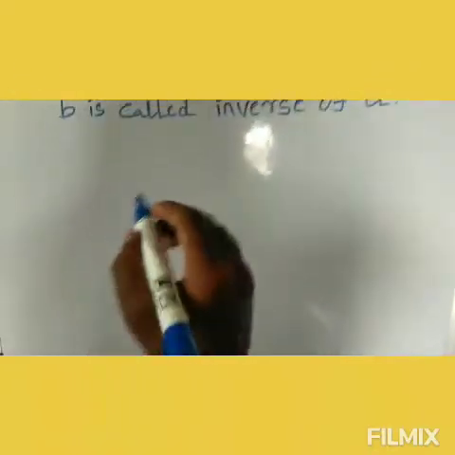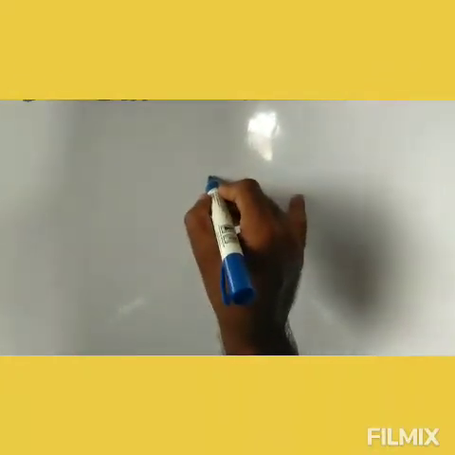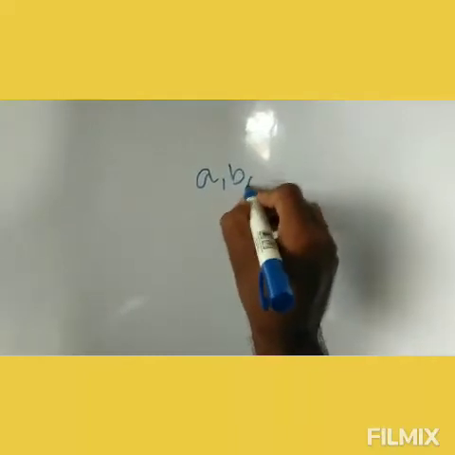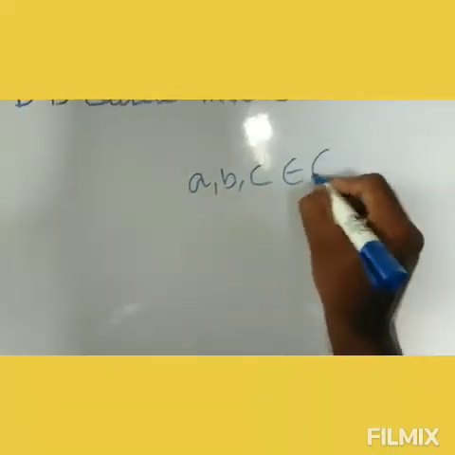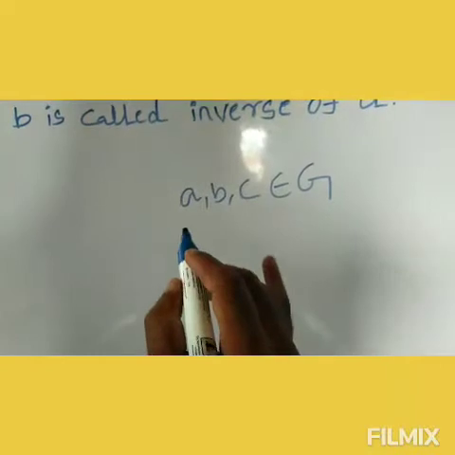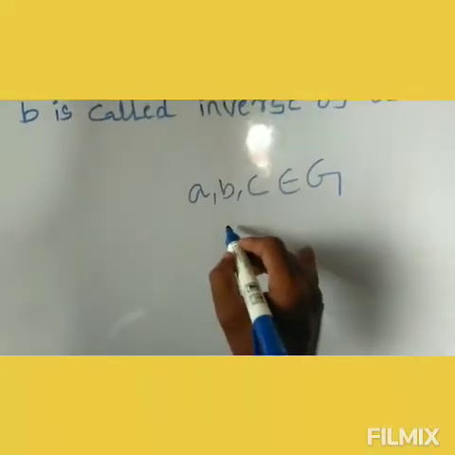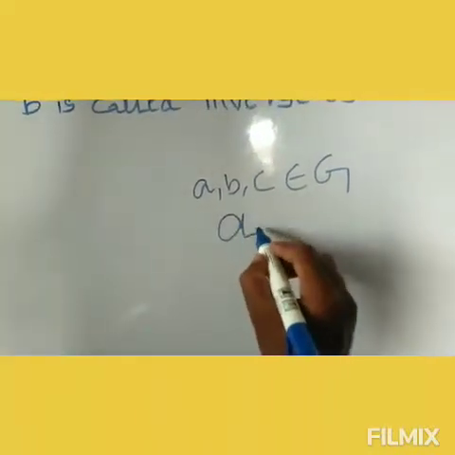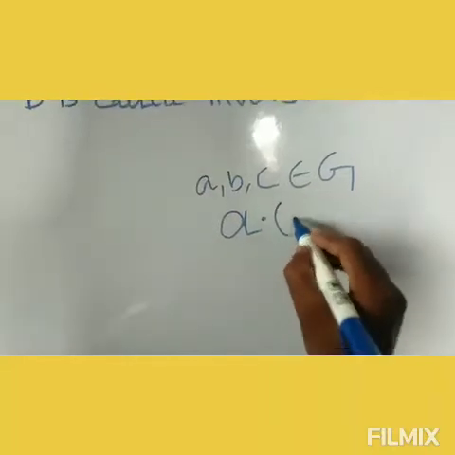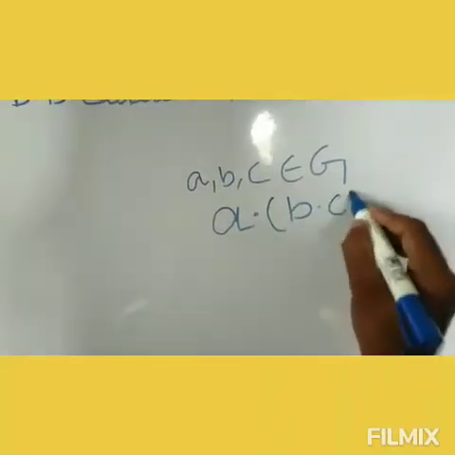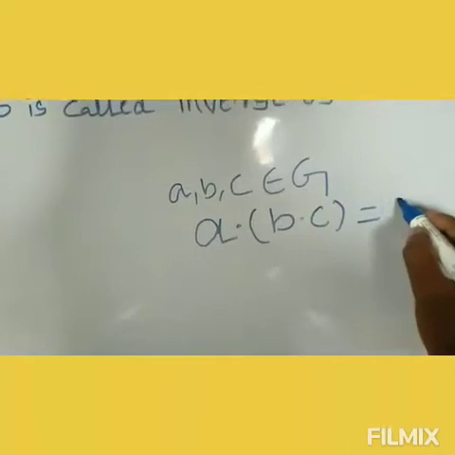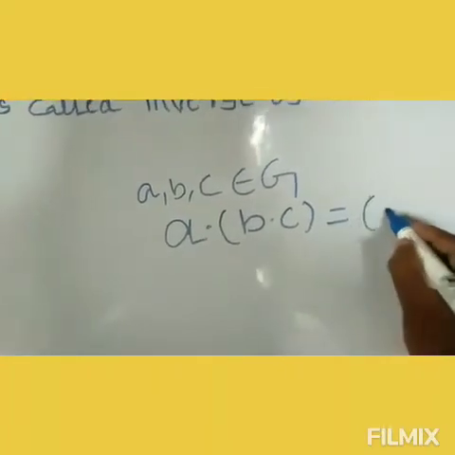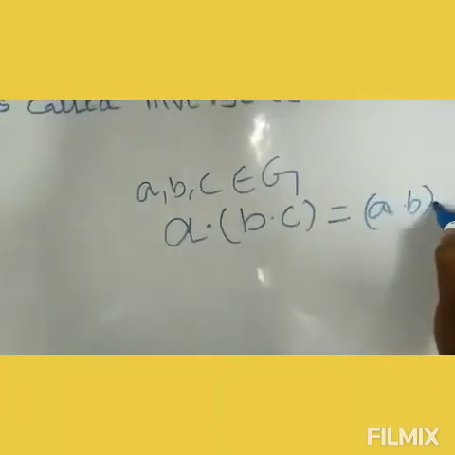Associative property means take any elements a, b, c belonging to G. It satisfies this equality with respect to the dot binary operation: a dot (b dot c) is equal to (a dot b) dot c.